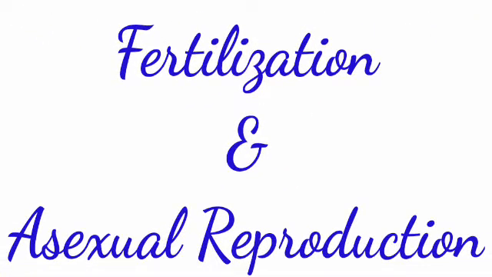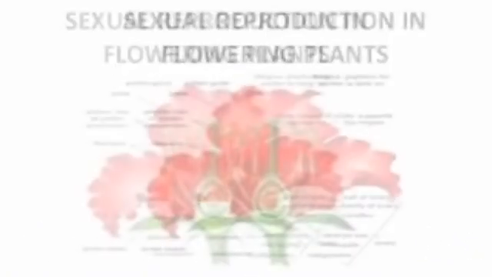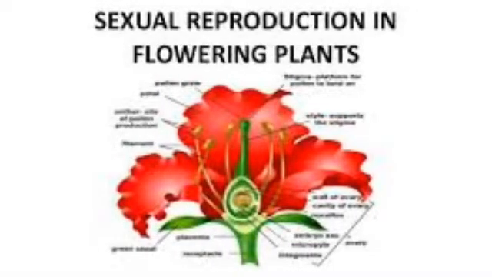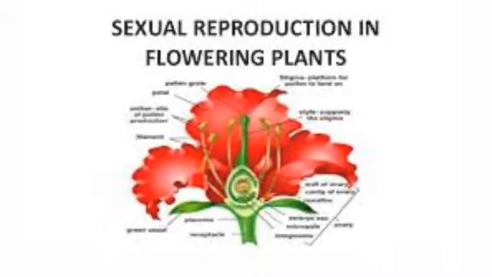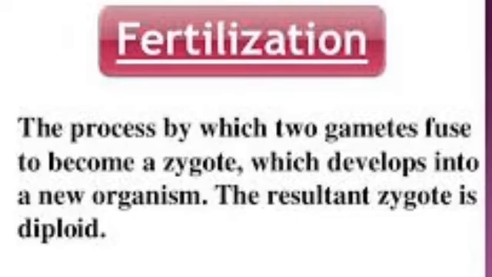Today's topic is fertilization and asexual reproduction in plants. Fertilization occurs in sexual reproduction. Before going to discuss that, first we should know what fertilization is. Fertilization is nothing but the fusion of male and female gametes. That means it is the continuation of sexual reproduction.